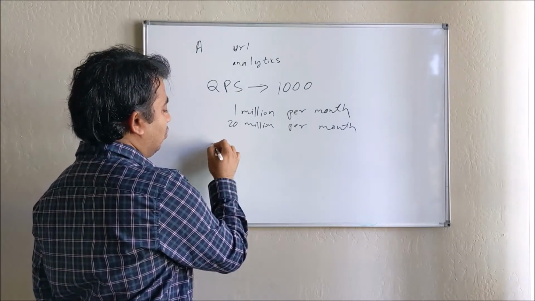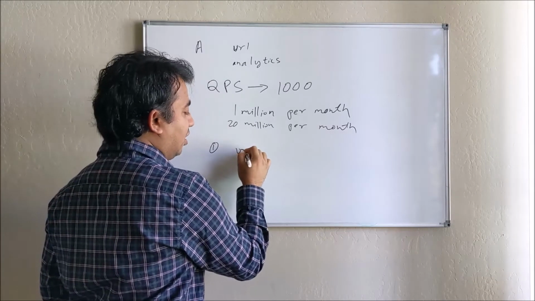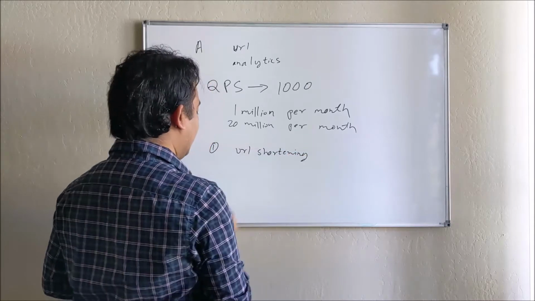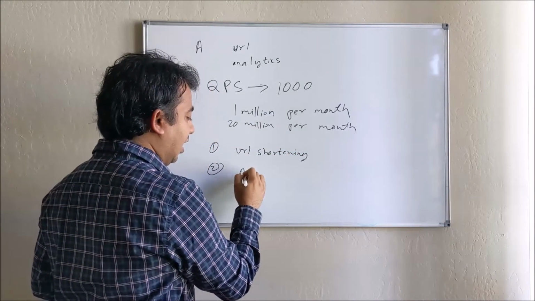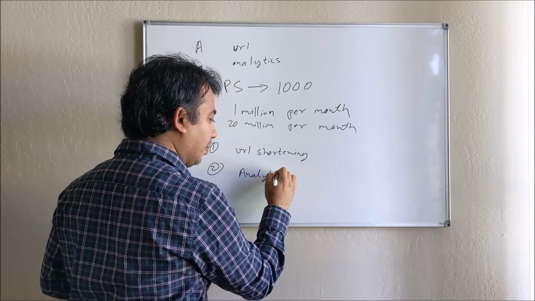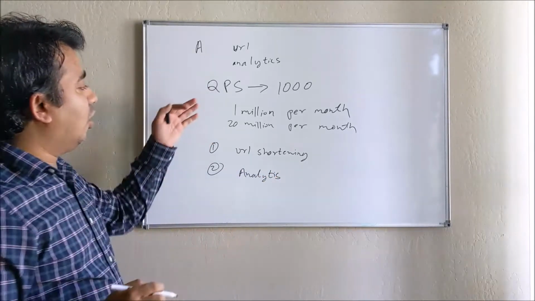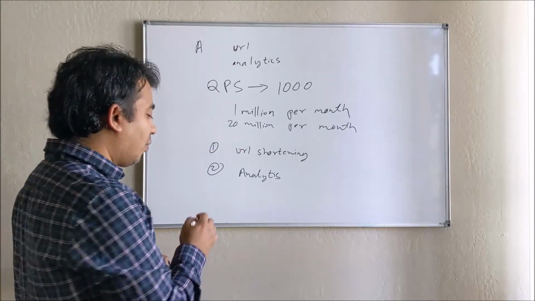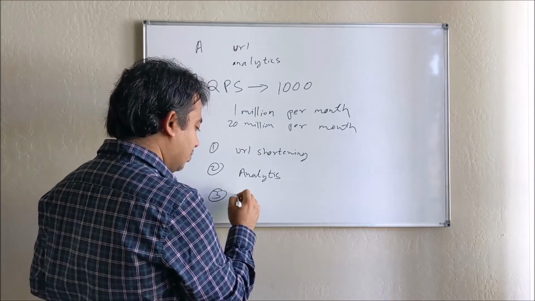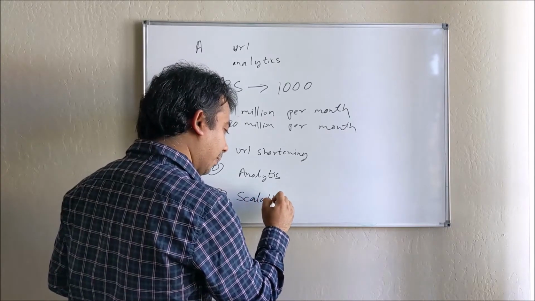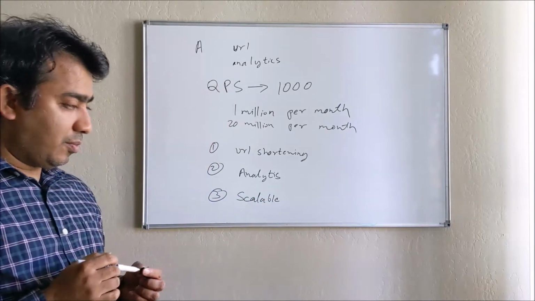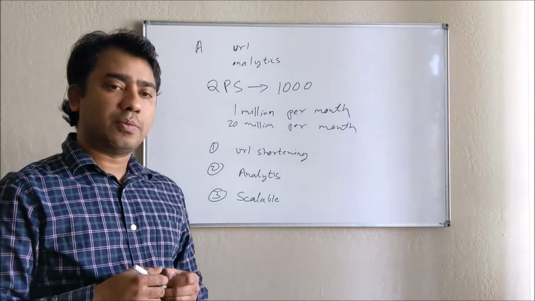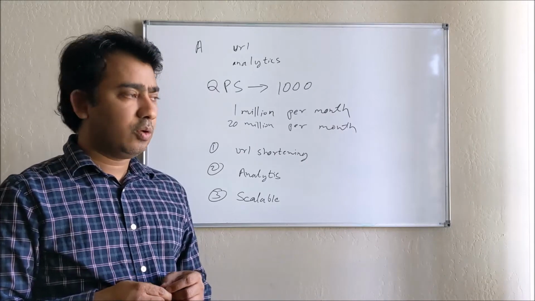Sure. So one is URL shortening. Second is analytics. And now we have so many read and write requests, so we have to talk about it being scalable. As I mentioned, this is the initial requirement, but as the service grows, you can consider the load may increase manifold. So yes, it has to be scalable.